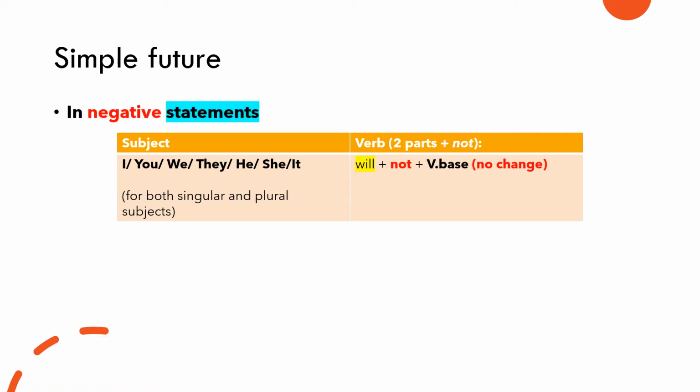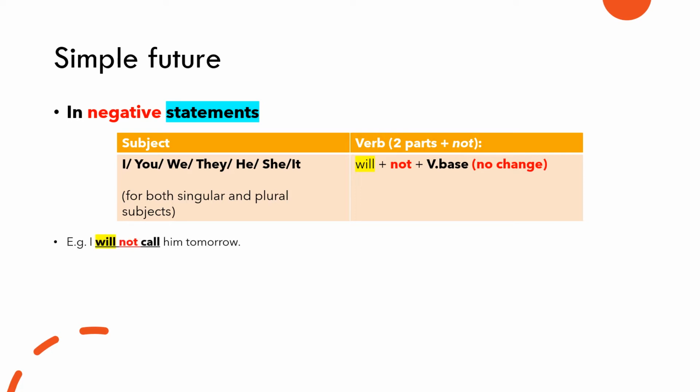In negative statements, we form the simple future with will plus not plus verb base form. Basically, we add the not in between will and the verb infinitive for all subjects including pronouns I, you, we, they, he, she, it, and other singular or plural subjects.